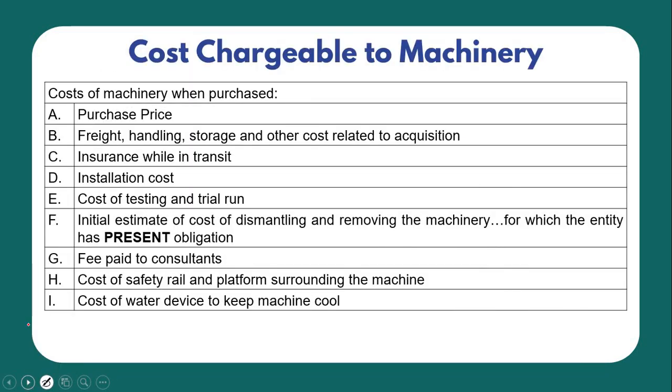Next, so let's proceed with the cost chargeable to machinery. So, when machinery is purchased, these are the costs to be capitalized.